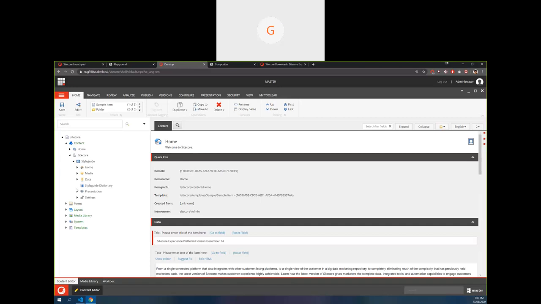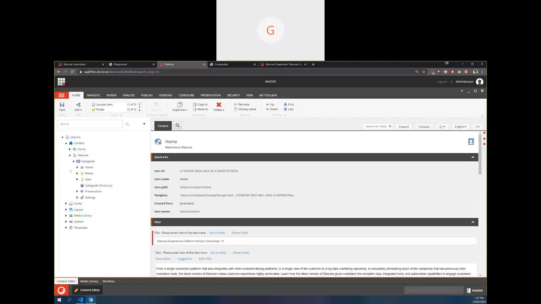This is how the structure will be, even if you go to another Sitecore instance having other SXA sites: home, media, data, presentation, and settings. Most of the time we will be playing around with presentation and settings, because this is where we developers work on most things.